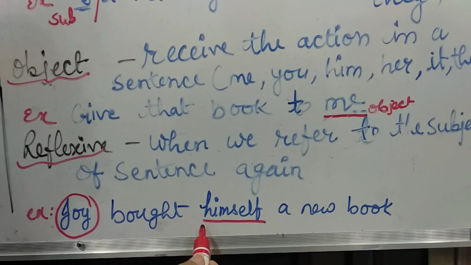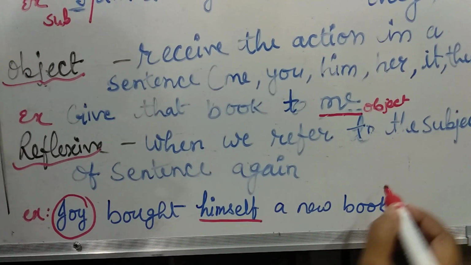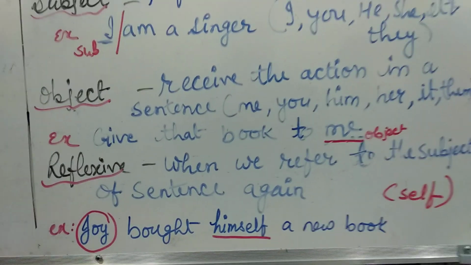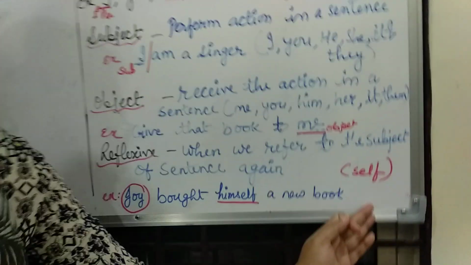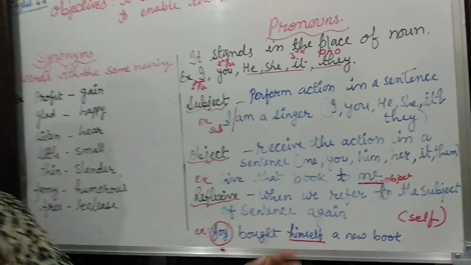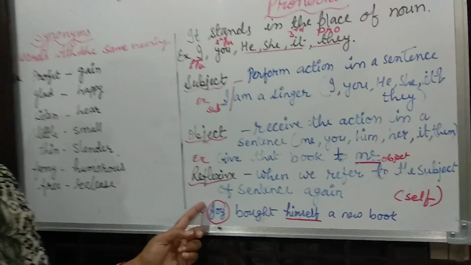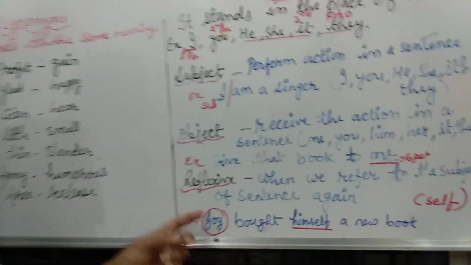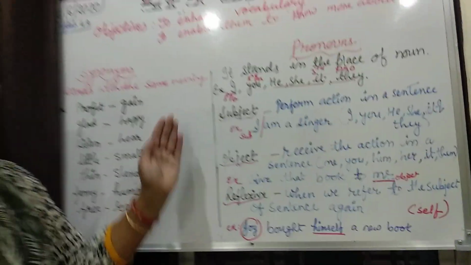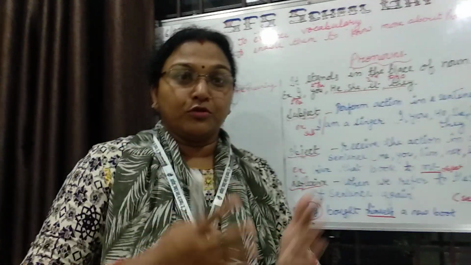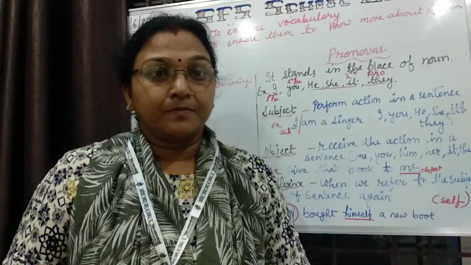Whenever we use self, himself, herself, themselves, that pronoun will function as a reflexive pronoun. Got it? So pronouns are of three types: subject pronoun, object pronoun and reflexive pronoun. Now let us go to the exercise.